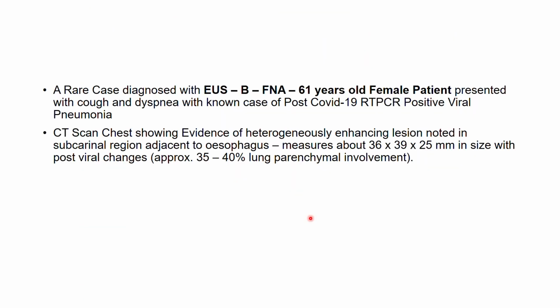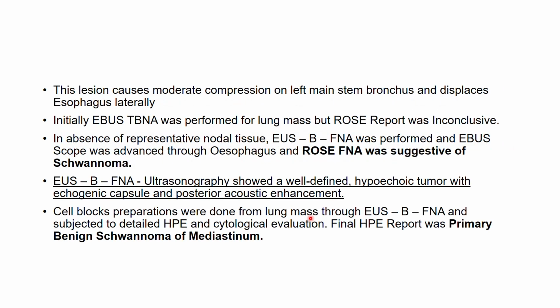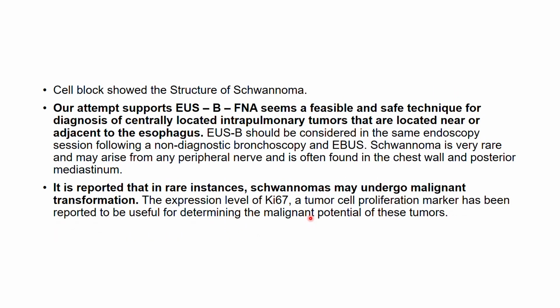One EUS FNA also I tried, because after taking so many samples from the subcarinal node, I could not get anything. So finally I thought, let me go down and do an EUS FNA, and this was suggestive of primary benign schwannoma of the mediastinum. A rare diagnosis, but obviously a rare way of doing it. And we know that EUS FNA can also cause complications, such as perforation of the esophagus. So you have to be more careful even doing that.